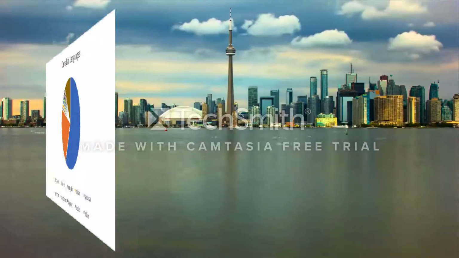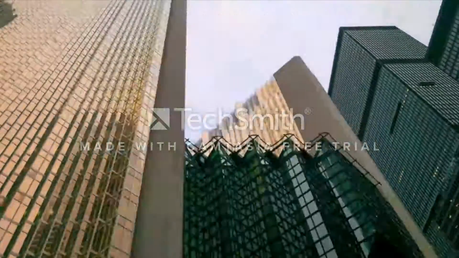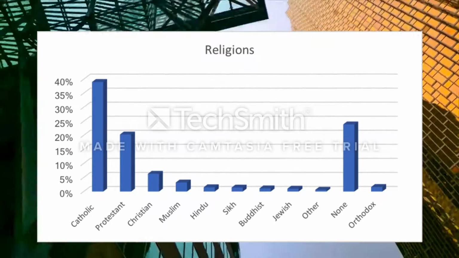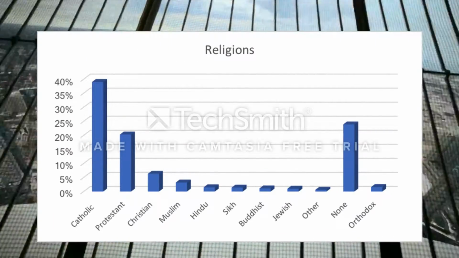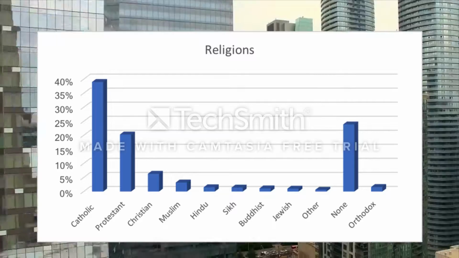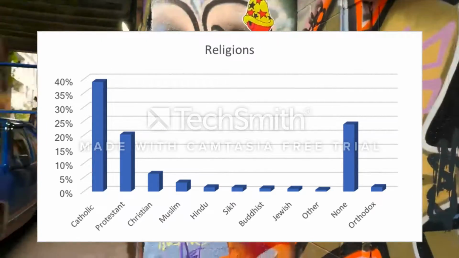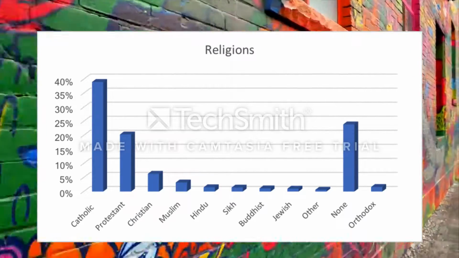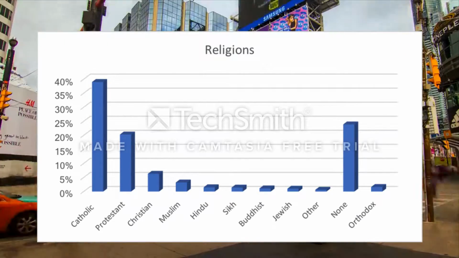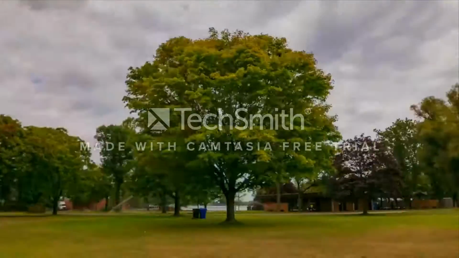Canada is similar to the United States in that they both have diverse cultures and religions. The Catholic religion has the highest percentage of the population at 39%. The next highest would be people who don't have religion at 24%, followed by Protestant, which makes up 20% of the population. And finally, we have other smaller religions that make up the rest.